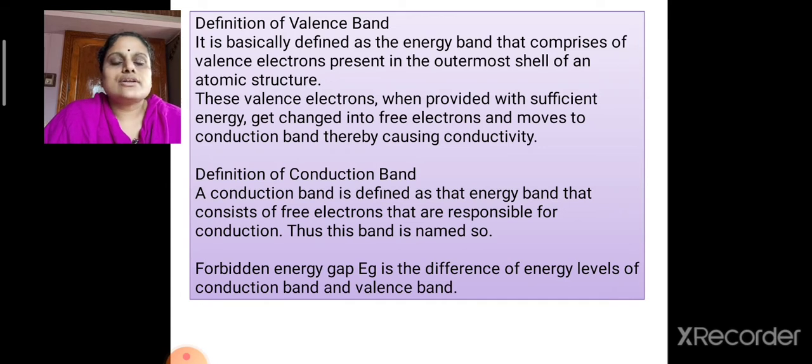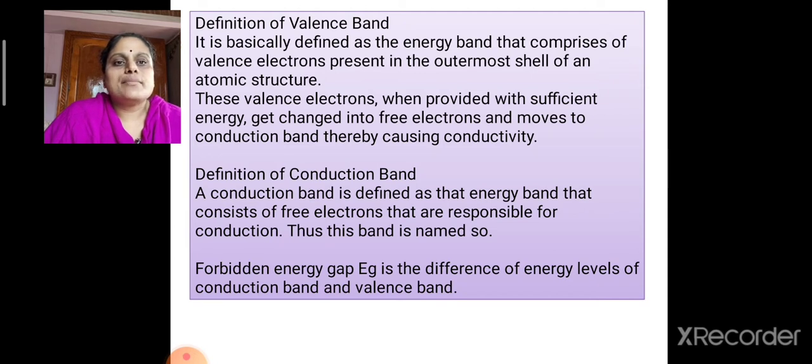These valence electrons, when provided with sufficient energy, get changed into free electrons and move to the conduction band, thereby causing conductivity. A conduction band is defined as that energy band that consists of free electrons that are responsible for conduction. Energy bands means the series of energy levels that electrons possess.